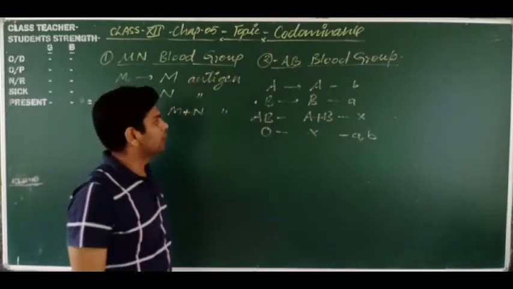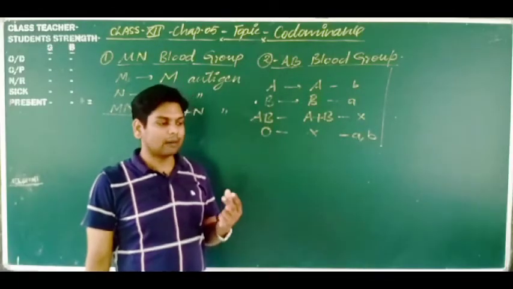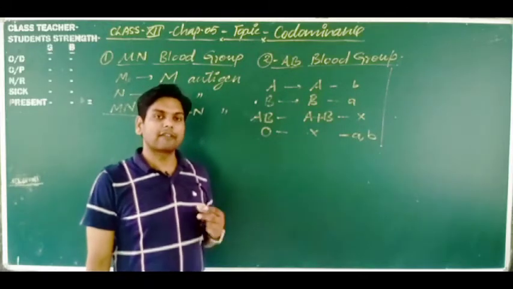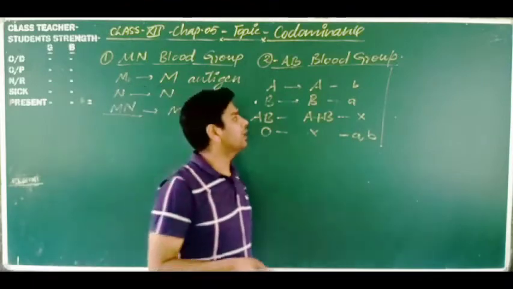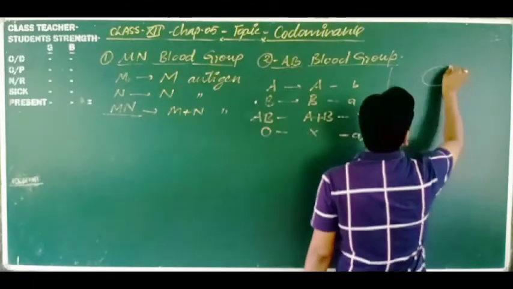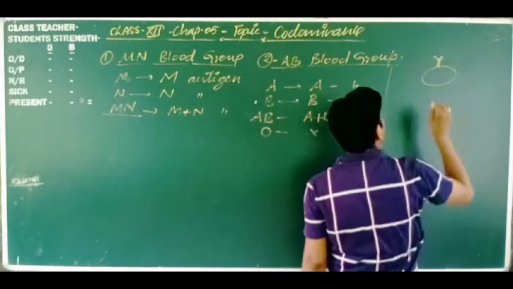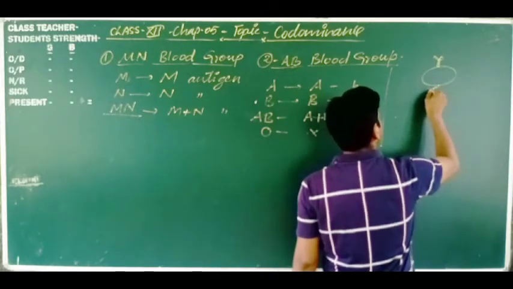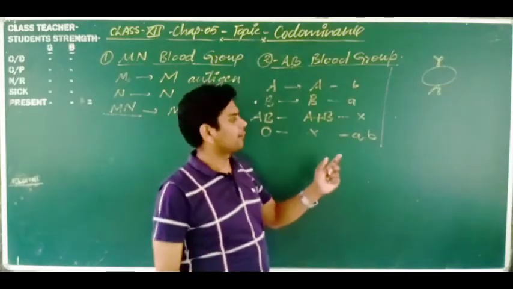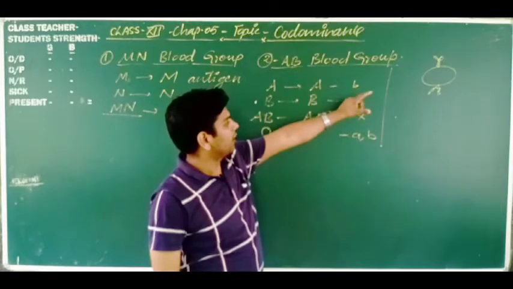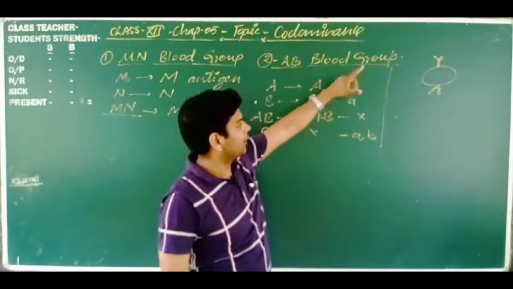How is it possible? There is a glycogen chain, or we can say a carbohydrate chain, present on the surface of RBC. This is protruded outside of the membrane. Suppose this is the RBC and this is the chain of carbohydrate polymer. It is protruding outside of the cell membrane of RBC.